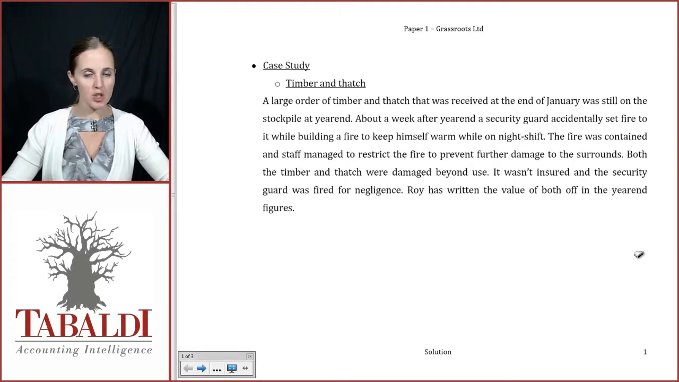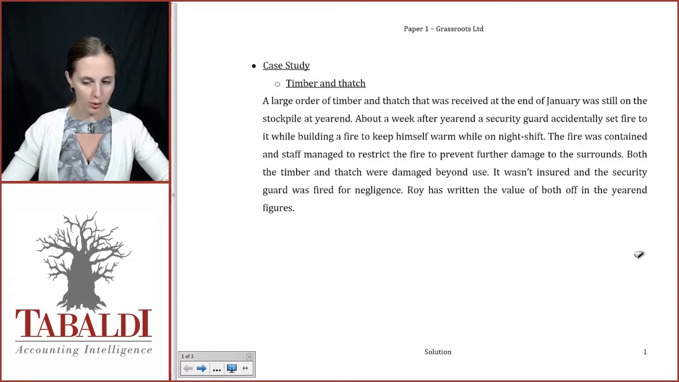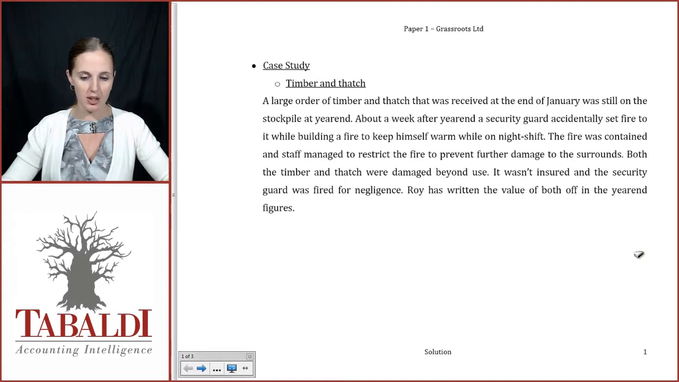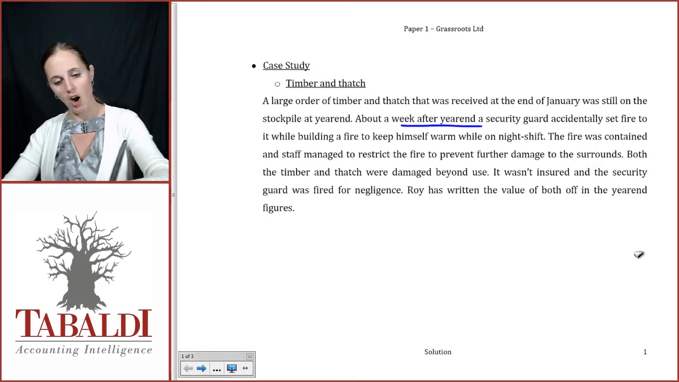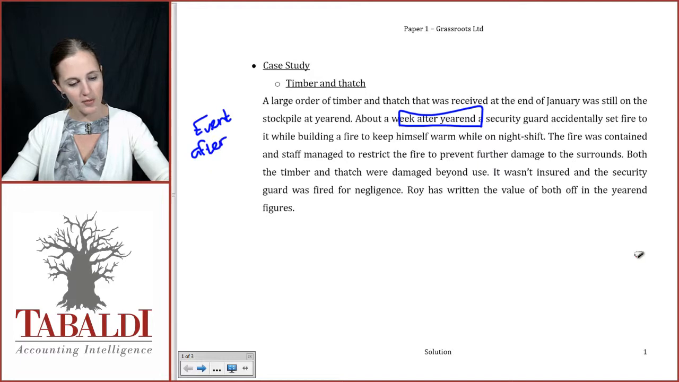This particular part of the question related more to a specific accounting standard rather than general accounting treatment. A large order of timber and thatch that was received at the end of January, thus before year-end, was still on hand at year-end. About a week after year-end, a security guard accidentally set fire to it. The words "after year-end" give us our time frame, which indicates that we're dealing with an event that took place after balance sheet date.